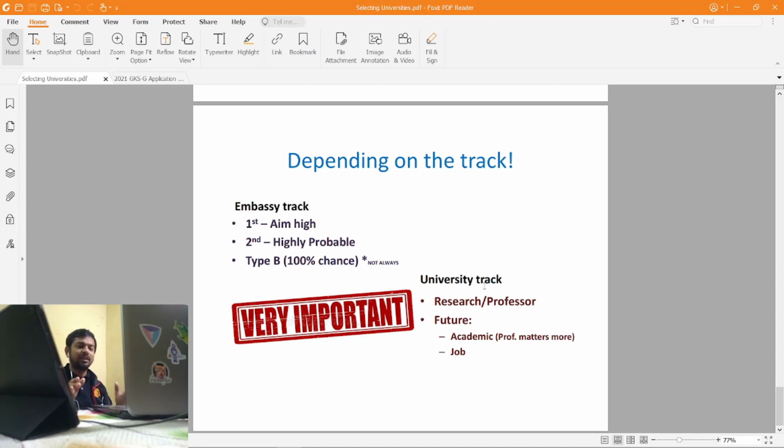So it depends on each person, but what I'm trying to say is that if you are planning to go into academic fields, then professors matter more than the university. And the last part is job. If you are planning to go for a job, then of course the university matters more than anything. So that's all the parameters which I wanted to share with you.